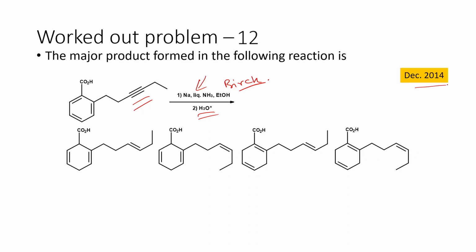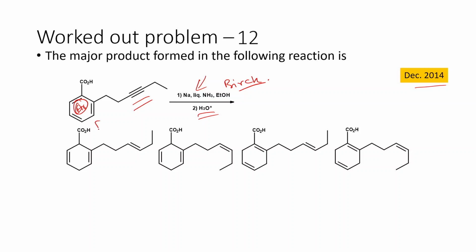So Birch reduction means the aromatic system, the phenyl unit, is going to undergo reduction. So we are going to get a 1,4-diene. That is what is going to be formed in this particular case.